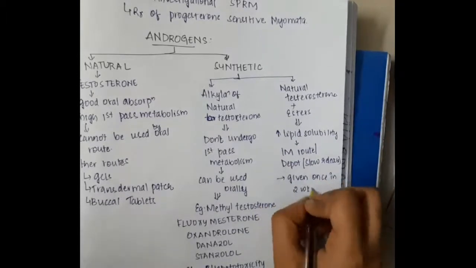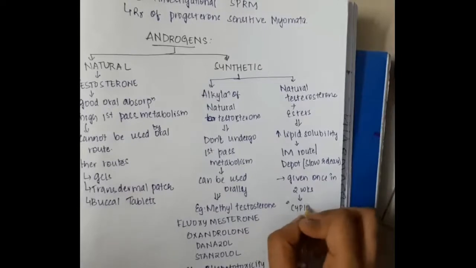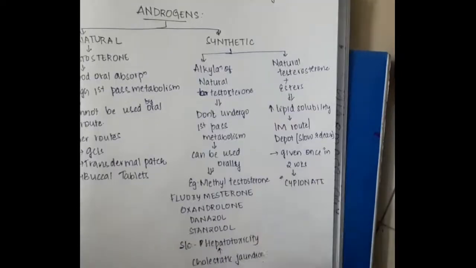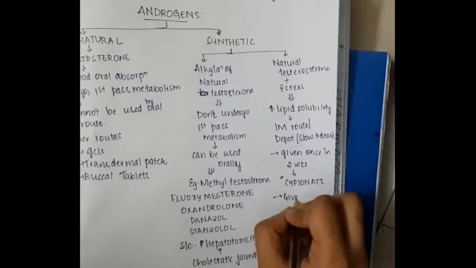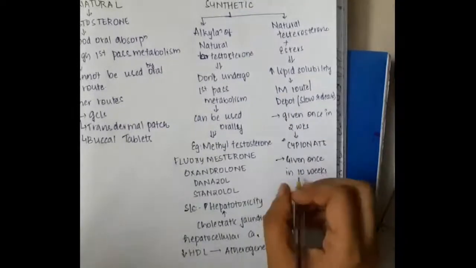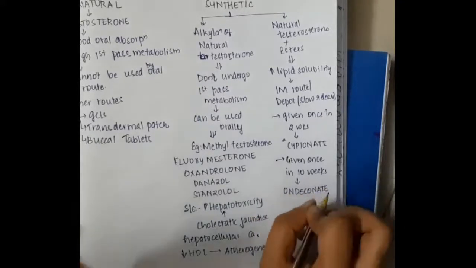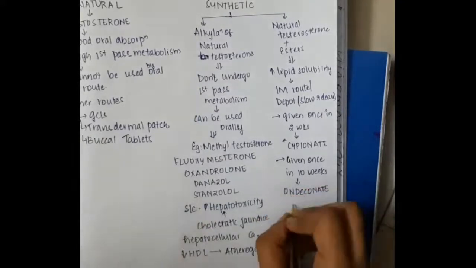One example given once in 2 weeks is cypionate. And we can also give a compound once in 10 weeks: undecanoate can be given once in 10 weeks.